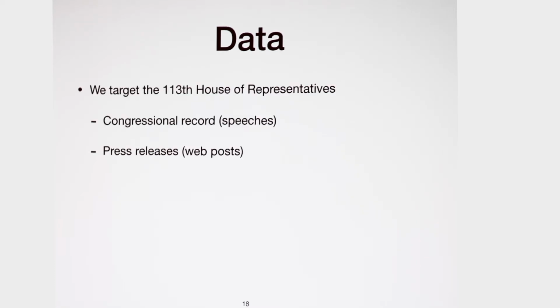We target the 113th House of Representatives, and we collect 2 data sets associated with them. The first one is Congressional record, which is the speeches delivered by the 113th House of Representatives on the floor. And the second one is press releases, which is their official announcements posted on their website. These 2 data sets can both be considered as the expression of the ideology of the same members of Congress, but in different venues.